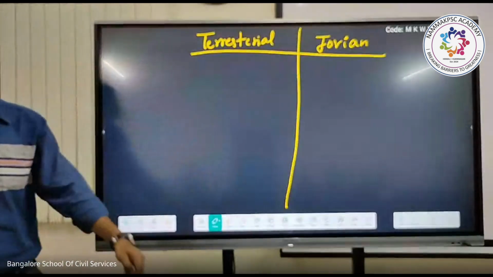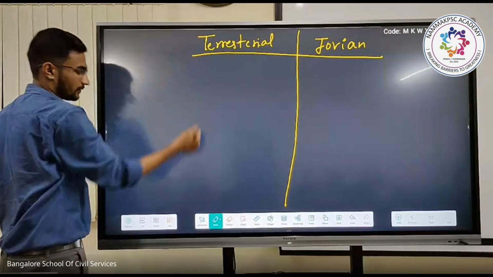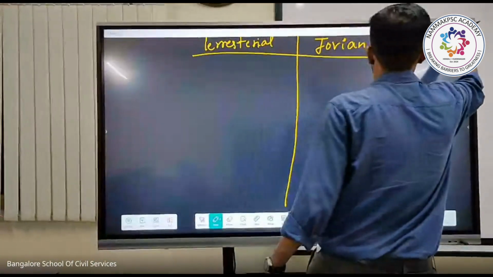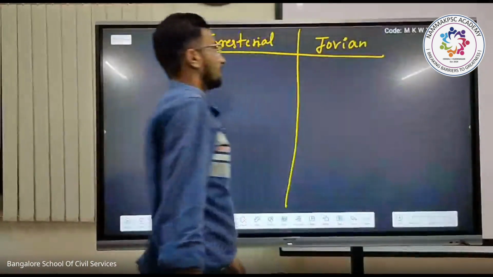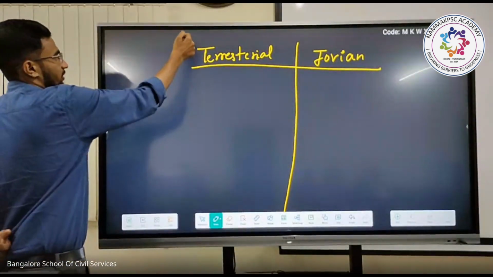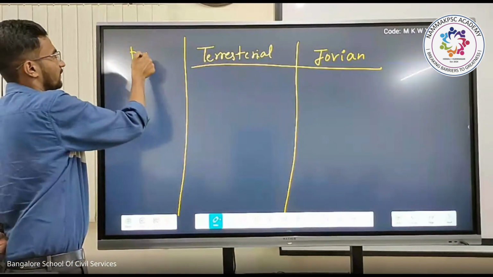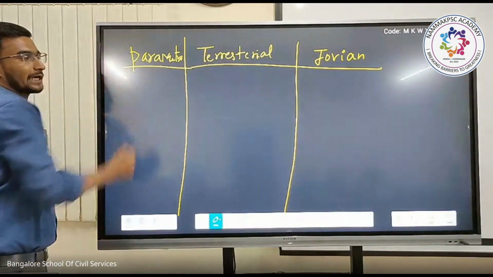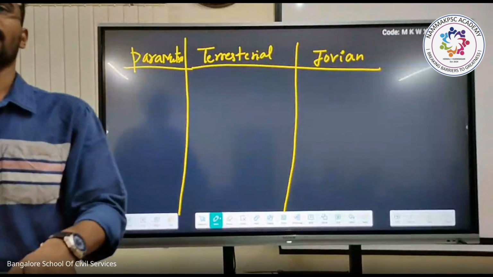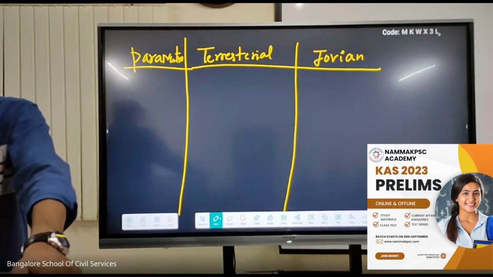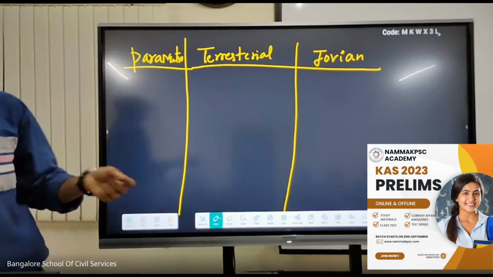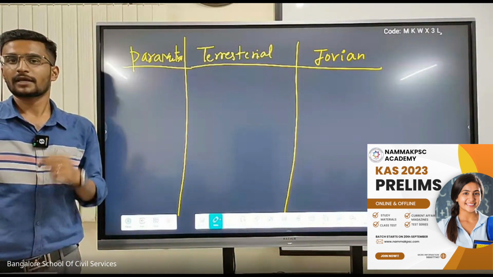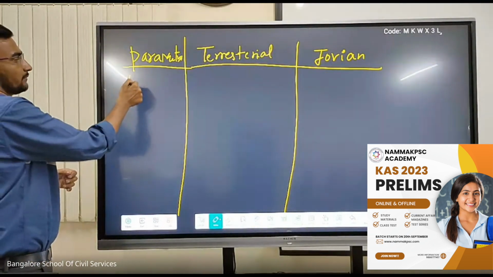When we are going for differences, the major important thing always is the parameters, or criteria. First and foremost parameter, can I say, location?